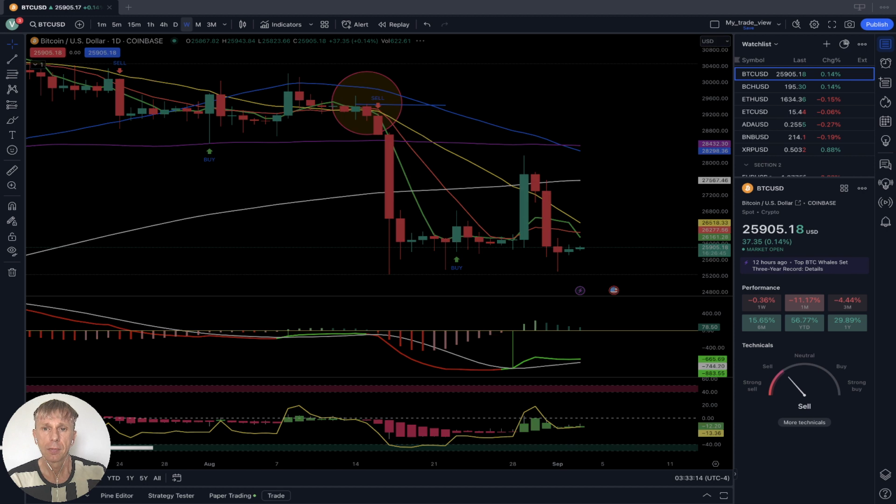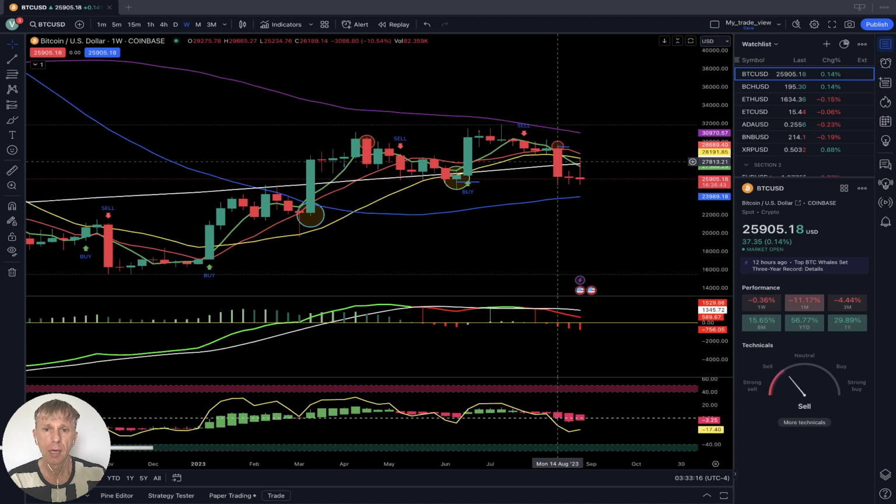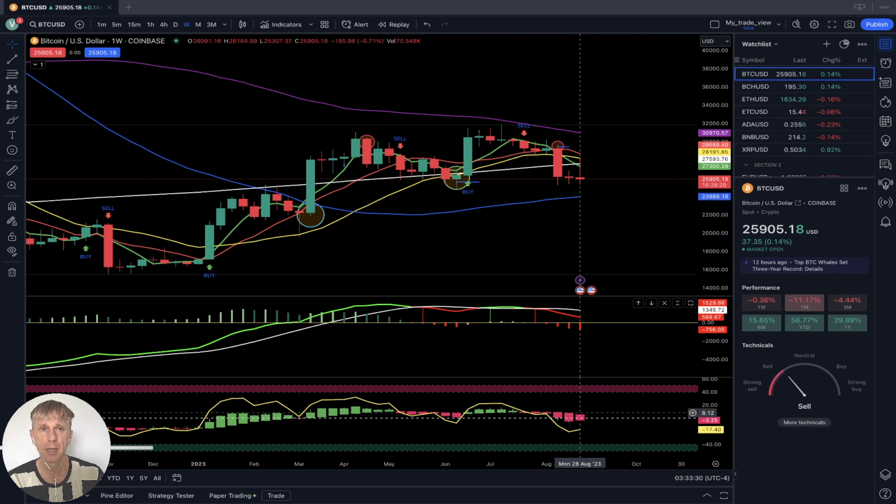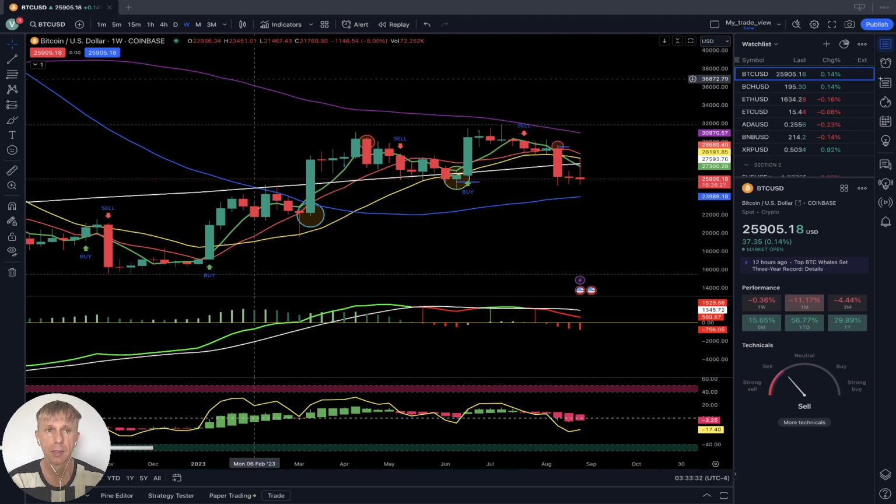Let's see weekly. Weekly, same story. MA5 did a bearish crossover over 10, 20, and even 200. The last bar moved below 200. It's below all moving averages except SMA 50. All indicators are bearish on the weekly time frame.